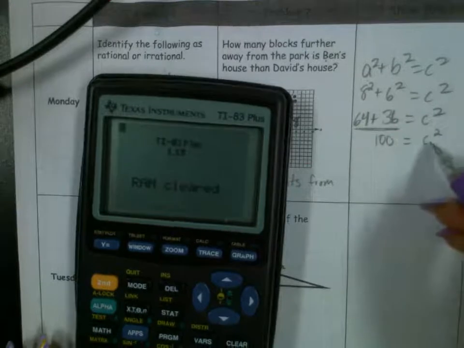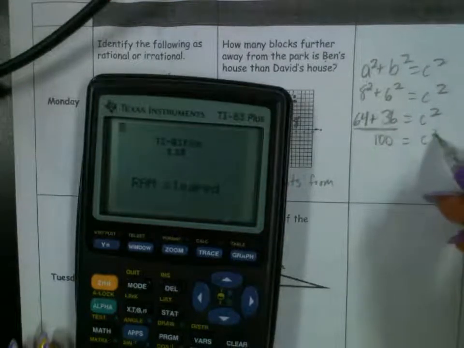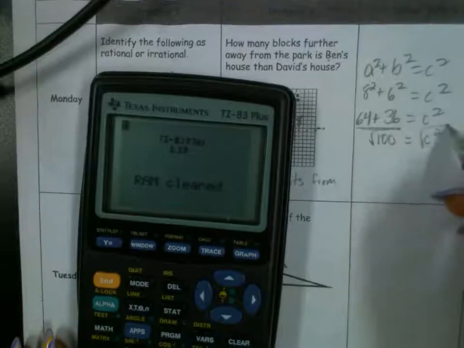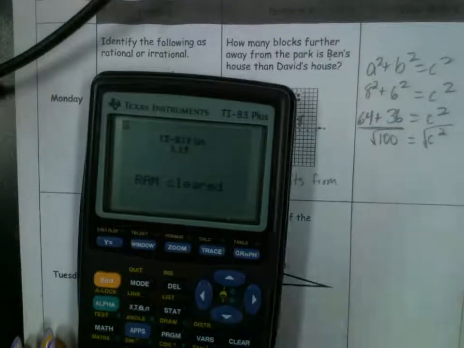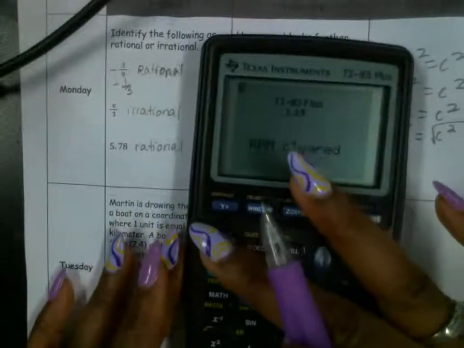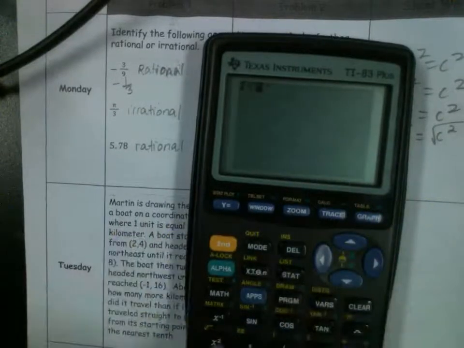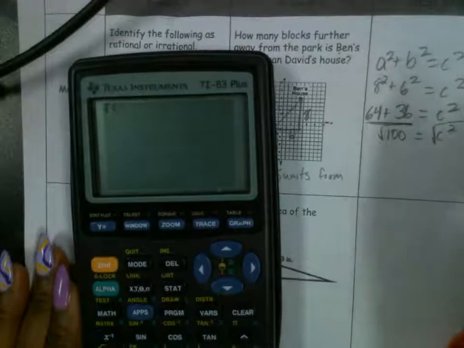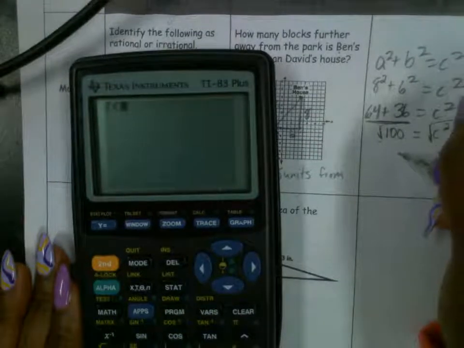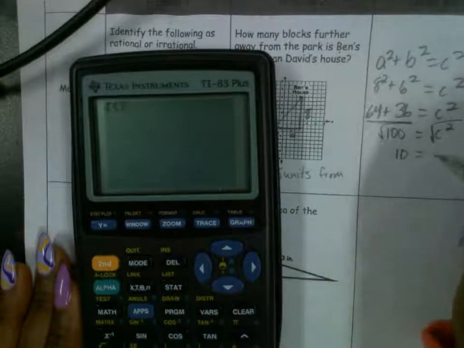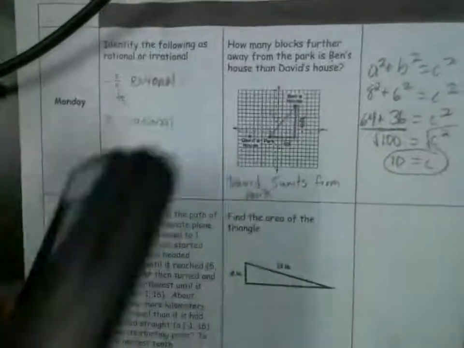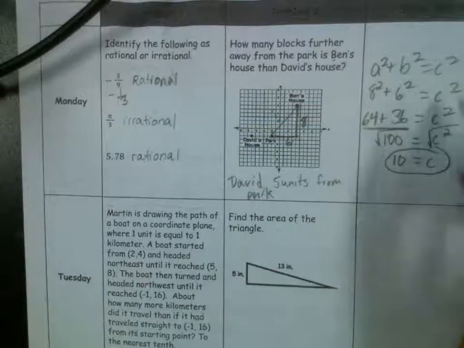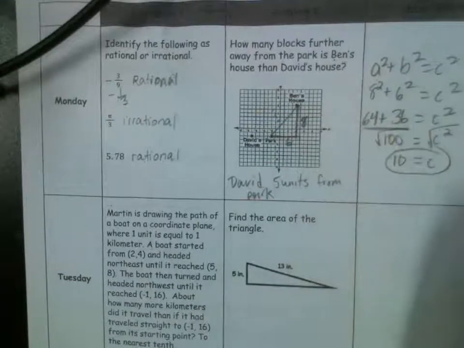Now what do we do to solve for c? What's the opposite of squaring a number? Square root. Very good. So now let's find the square root of 100. Remember to type in square root. You type in second x squared, and you type in 100. What number can be multiplied times itself to give you 100? 10. So the square root of 100 is 10. So c is equal to 10 units. Okay, so the amount from Ben's house to the park is 10.